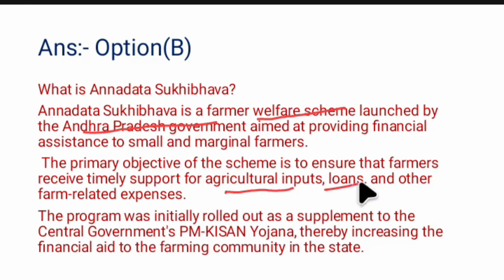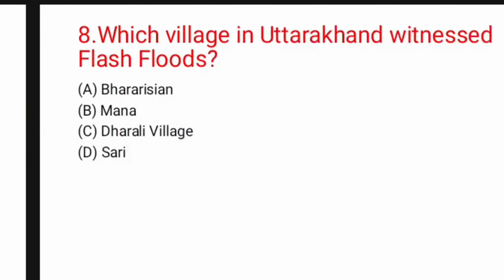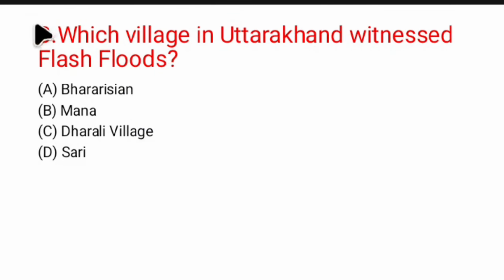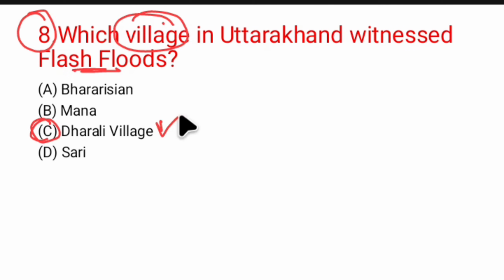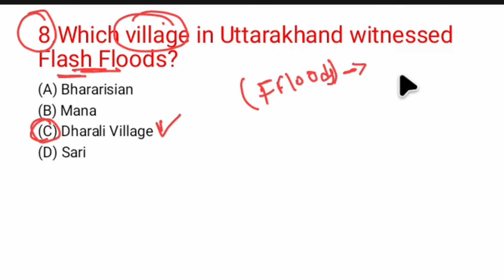And question number 8, which village in Uttarakhand witnessed flash floods? So which village? Remember Darali village in Uttarkashi district of Uttarakhand has witnessed these flash floods. What are the causes of these flash floods? So what is the definition of flash floods? So basically, if the volume of water increases within 6 hours, remember this is a key point, within 6 hours, if the volume of water enhances, then that would be referred to as flash flood.